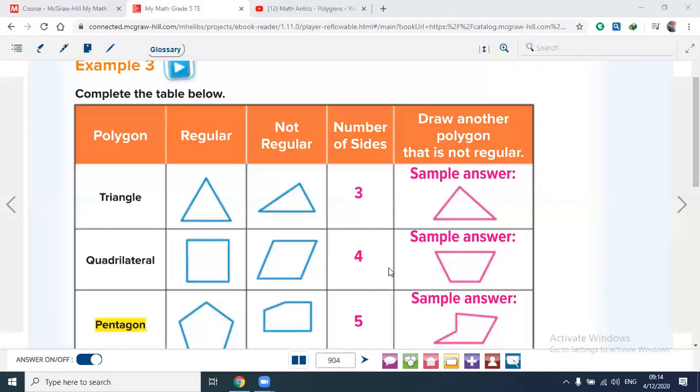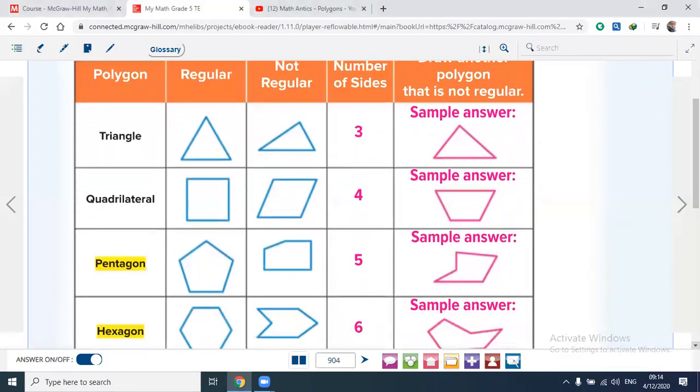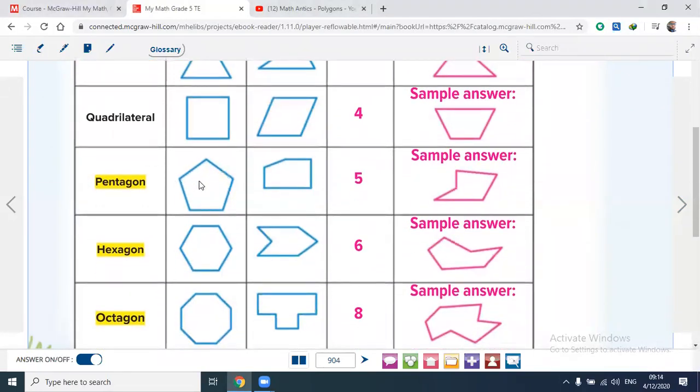Here the number of sides, as we see, is 4 sides. I can give another example for not regular. I can draw another one, like a trapezoid. Another polygon I have, with 5 sides, is called a pentagon. A pentagon has 5 sides and 5 angles. If all sides and all angles are congruent, meaning the same length of the sides and the same measure of the angles, it is called regular. And this one is a pentagon, but not regular.